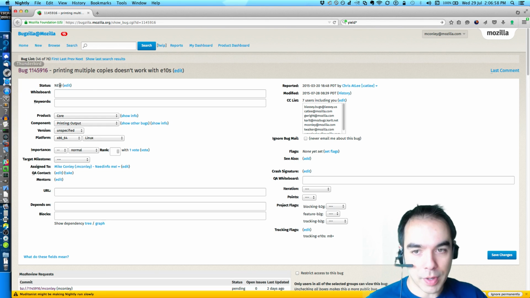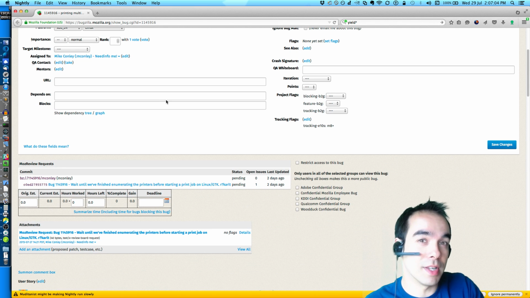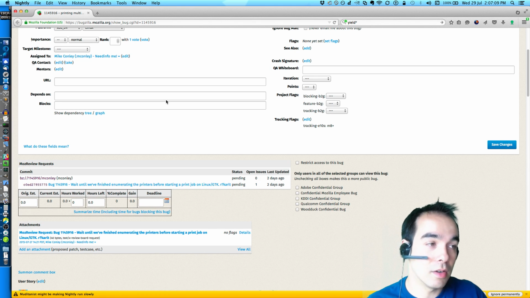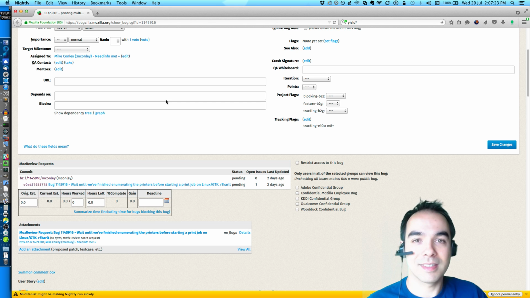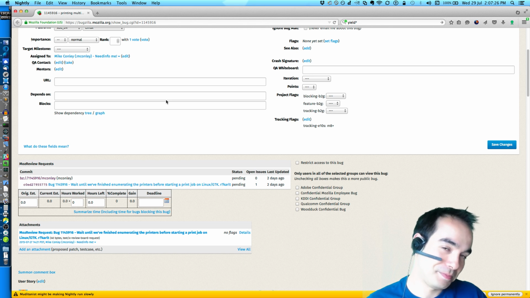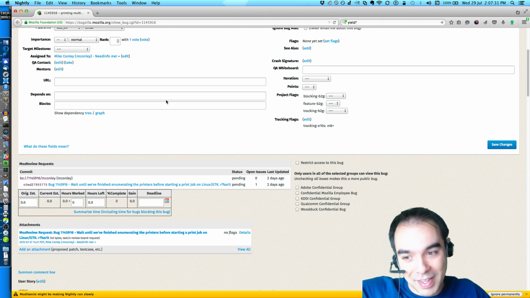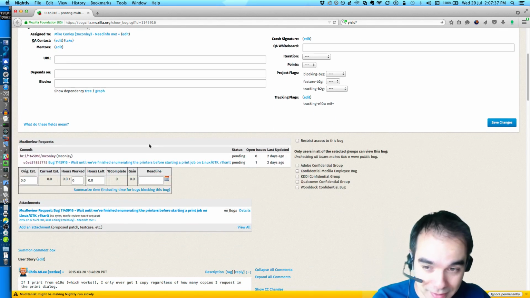Okay, here we go. So the problem is that on Linux, all you Linux users out there, if you've been printing with E10S on Nightly or Developer Edition, you attempt to tell Linux to print more than one copy, say 5 copies, any number greater than 1. Linux and Cups and Firefox will not listen to you. And it will only print 1 copy. And that was a great mystery. I had no idea what was going on. I still only kind of know what's going on. I came up with a solution.